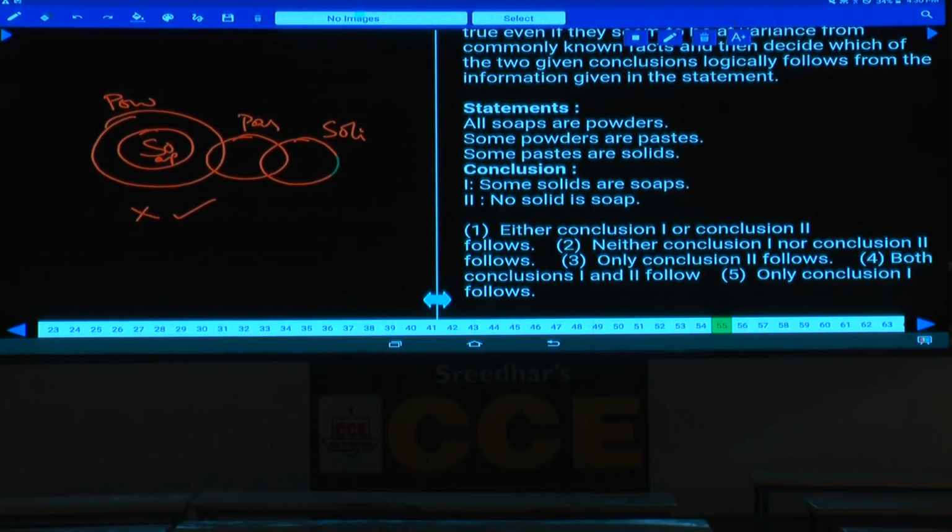As no solid is a soap is definitely true, in order to make this one false, we should draw an alternate diagram. What is the complementary pair here? Now tell me whether I can draw a solid like this or not, isn't it? If you draw solid like this, then no solid is a soap will be false. Alternate diagram proven, previous conclusion false. After making the previous conclusion false, check whether the first one has become true or not. Now some solids are soaps has become true. When the first one is true, second will be false. When the second is true, first will be false. Between these two, only one must follow, but both cannot happen at the same time. Hence it is either 1 or 2, that is choice 1.